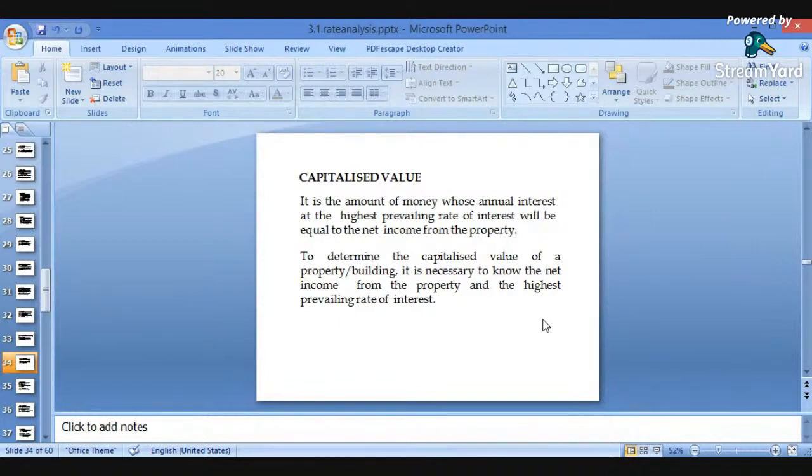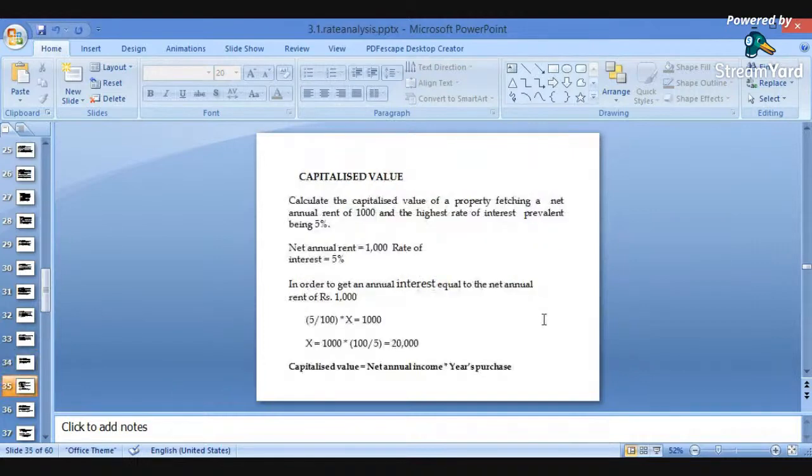To determine the capitalized value of a property or building, it is necessary to know the net income from the property and the highest prevailing rate of interest. Net income is important because the interest should be equal to the net income. So first we should know the net income, and then we have to fix the highest prevailing rate of interest.